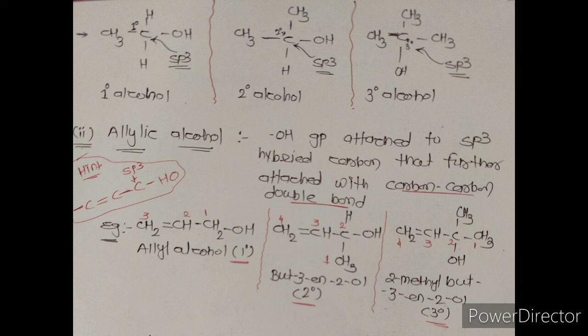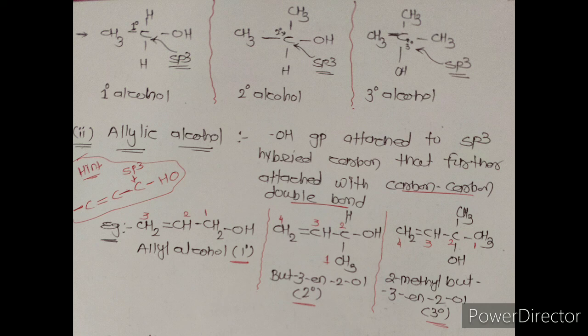Here the OH group is attached with a carbon that is further attached with a carbon-carbon double bond, hence it is an example of allylic alcohol. It is known as allyl alcohol, which is primary. In this, the OH group containing carbon is directly attached with only one carbon atom, hence it is called primary alcohol.